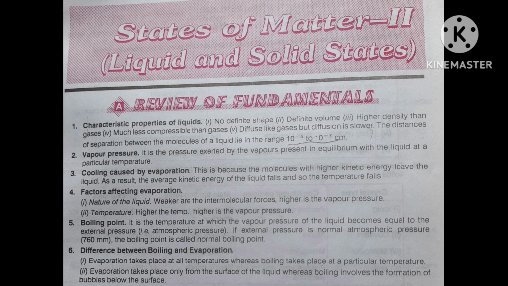Then the pressure due to vapors is called vapor pressure, exerted by the vapors present in equilibrium with liquid at a particular temperature.